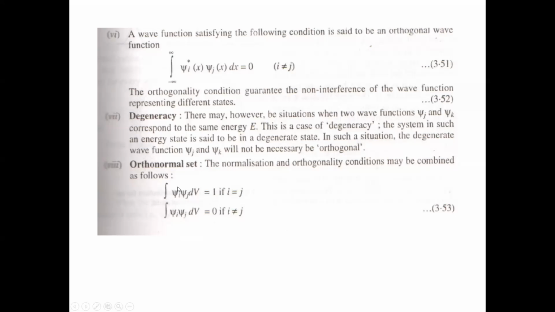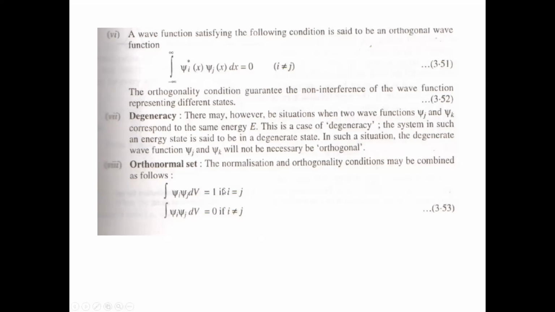One of them must be the complex conjugate here, otherwise this orthogonal condition or normalization will not hold. So if i equals j, then it becomes psi 1 asterisk psi 1 dv equals 1, that is the normalization condition. If i is not equal to j, means psi i asterisk psi j dv equals 0, so this is called the orthogonal condition. So these are called the orthonormal set.